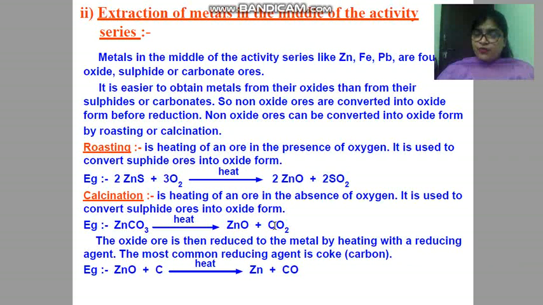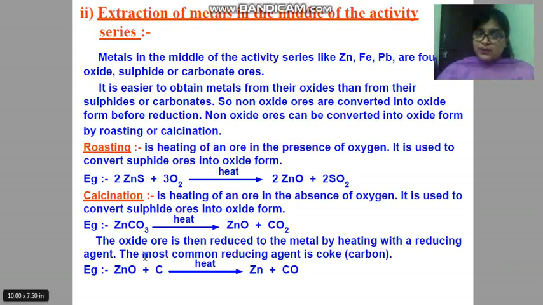As soon as we have converted it to oxide form, children, the reduction of metal oxide to metal takes place very easily. Here the next step is the reduction of metal oxide to metal. It is done with the help of a reducing agent. See children, previously, when the metal is low in the activity series, simply by heating the metal oxide it gets converted into metal. If you see the previous video, we did this for copper and mercury.